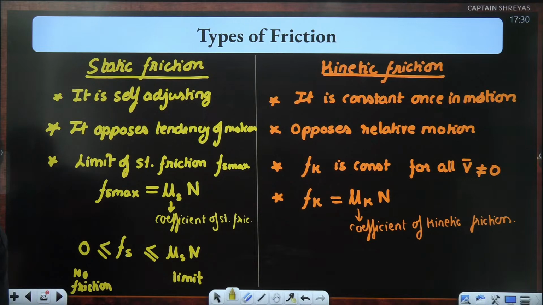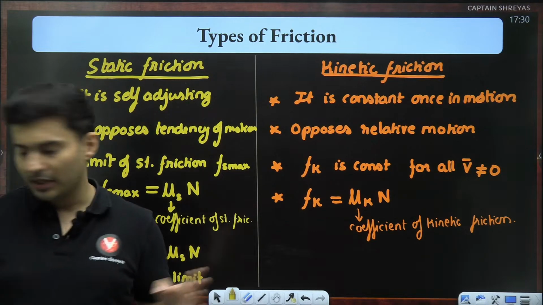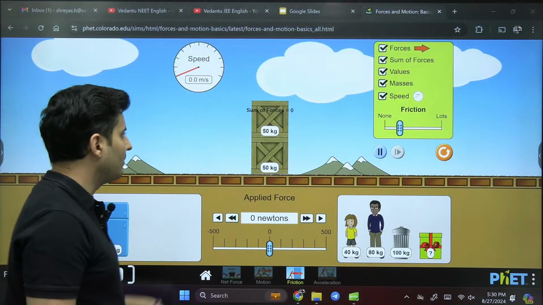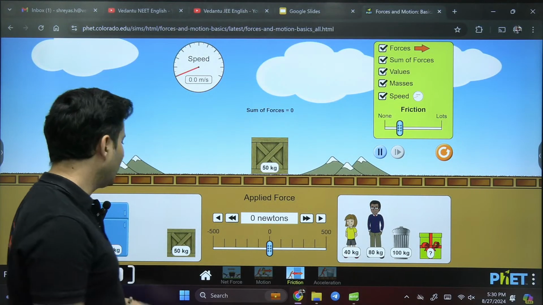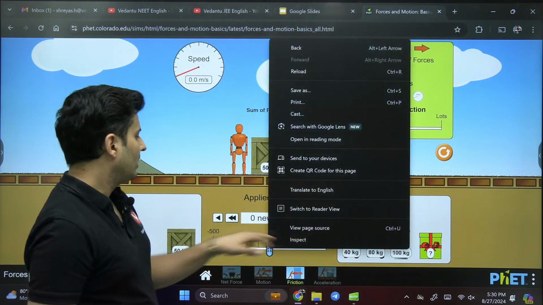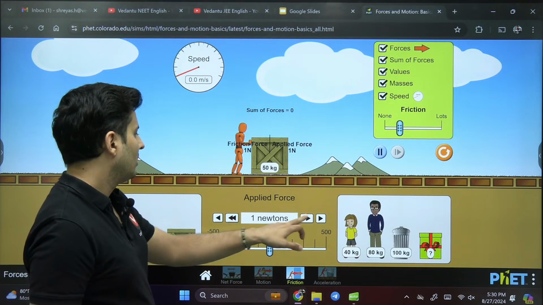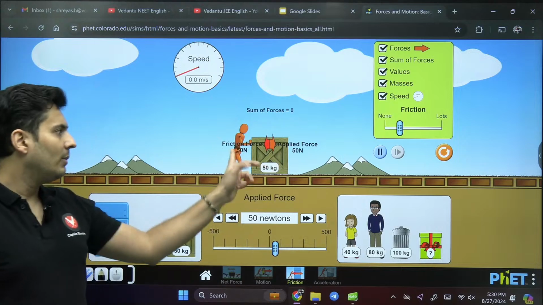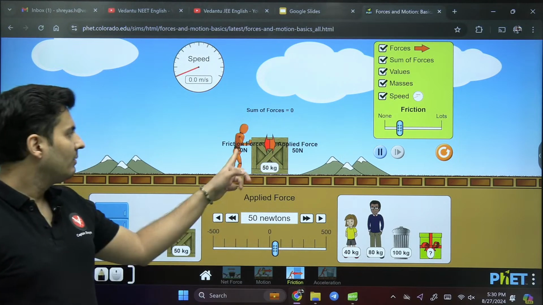Now, what is the difference between limiting friction and static friction? I'll just show it to you right over here. Just take this example only. I am pushing it. Let's say I'm applying 50 Newton force. Which friction will this be?